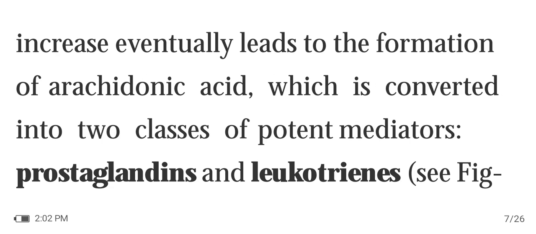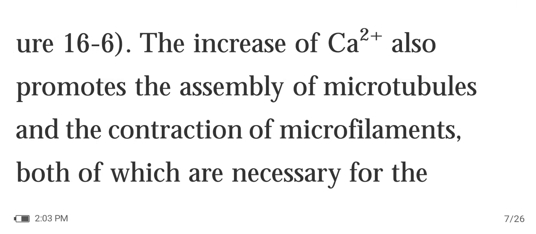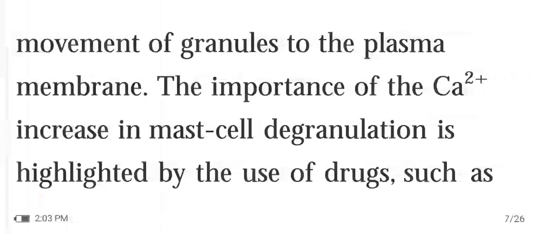The Ca2+ increase eventually leads to the formation of arachidonic acid, which is converted into two classes of potent mediators, prostaglandins and leukotrienes. The increase of Ca2+ also promotes the assembly of microtubules and the contraction of microfilaments, both of which are necessary for the movement of granules to the plasma membrane.